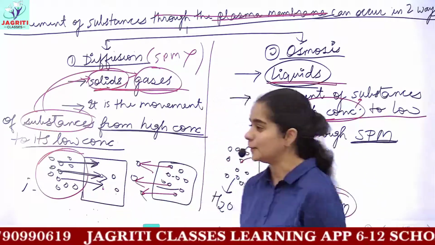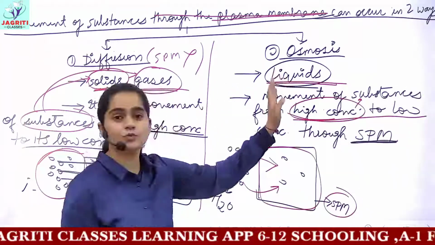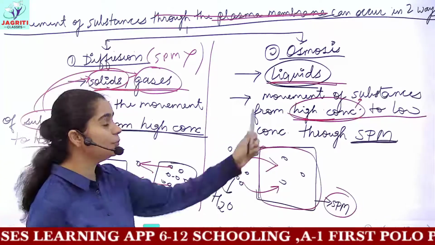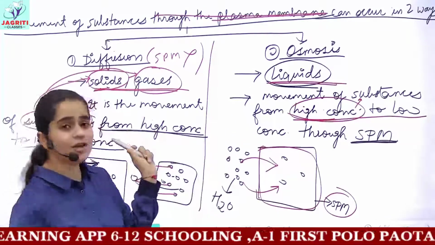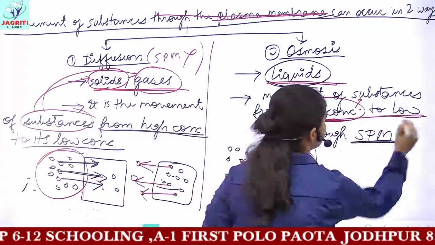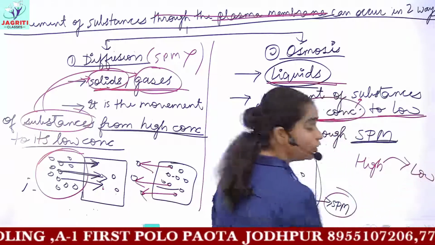The next is what we have studied, osmosis. Osmosis we generally govern using liquids, and in this we have the movement of substances in the same way which we studied in diffusion. That is, movement is from higher concentration to low. We can write everywhere that movement occurs from high to low concentration.